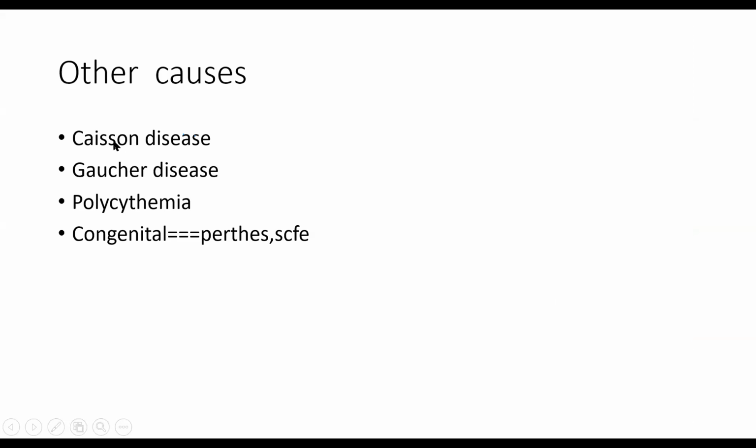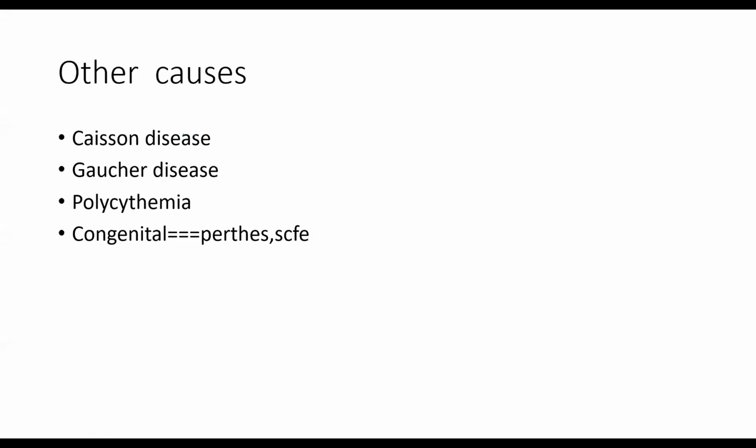So other diseases are Caisson's disease. Caisson's disease is the same deep sea diving disease, because in deep sea diving the pressure is high. Then Gaucher's disease is some liver-related metabolic syndrome, so it is also found in Gaucher's disease. Then polycythemia, because of too many RBCs, there is clotting. It's the same as the sickling phenomenon.